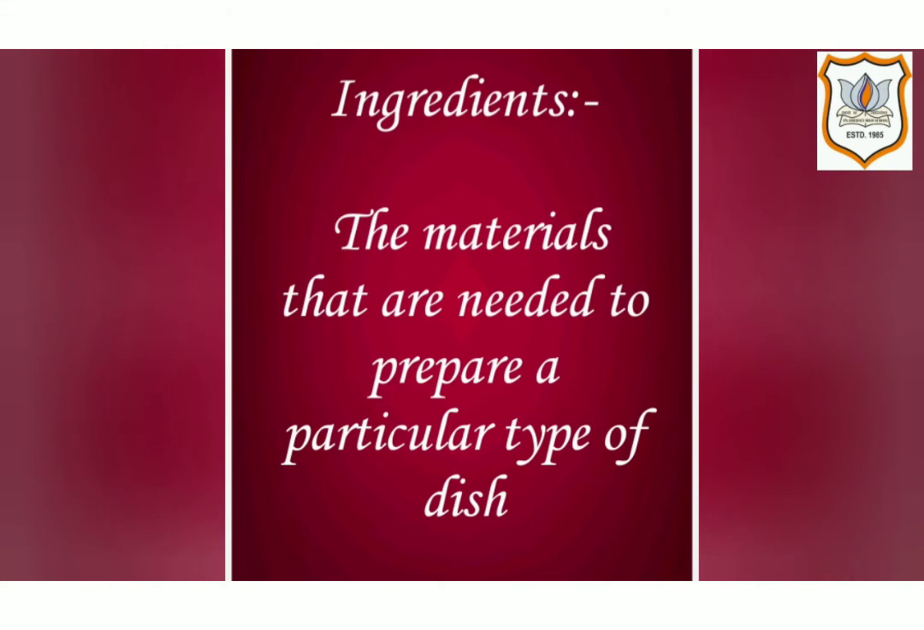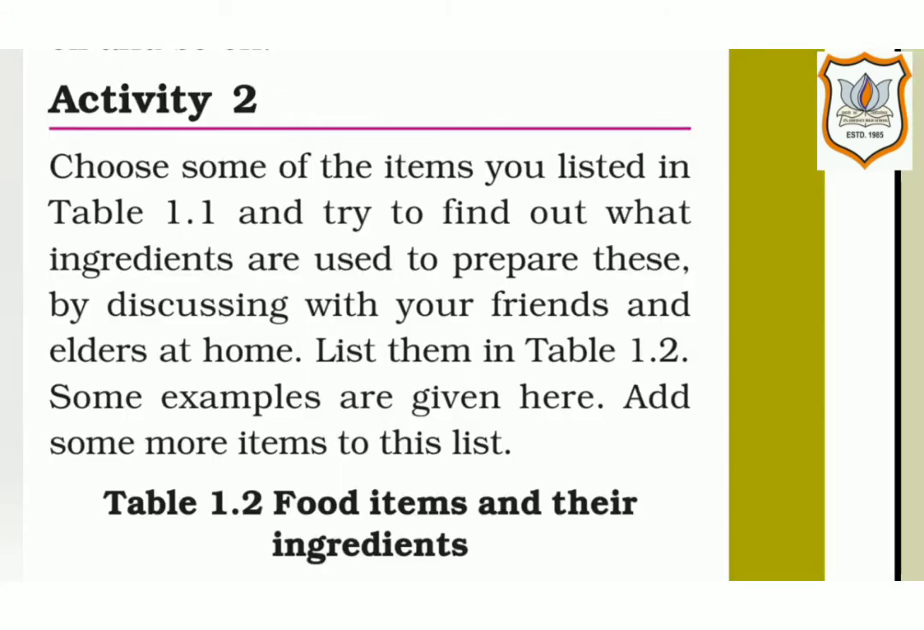Moving on to activity 2. Choose some of the items you listed in table 1.1 and try to find out what ingredients are used to prepare them by discussing with your friends and elders at home. List them in table 1.2. Some examples are given here. Add more items to this list.